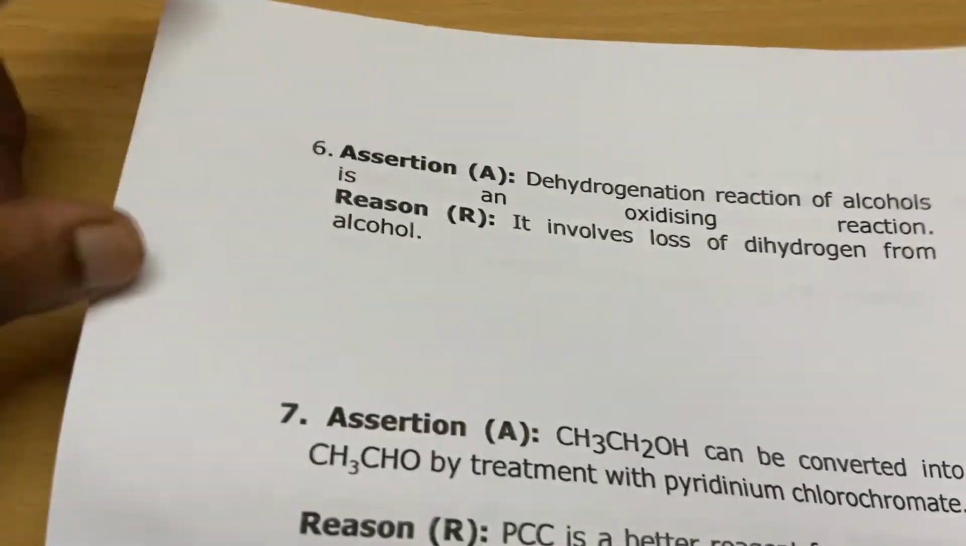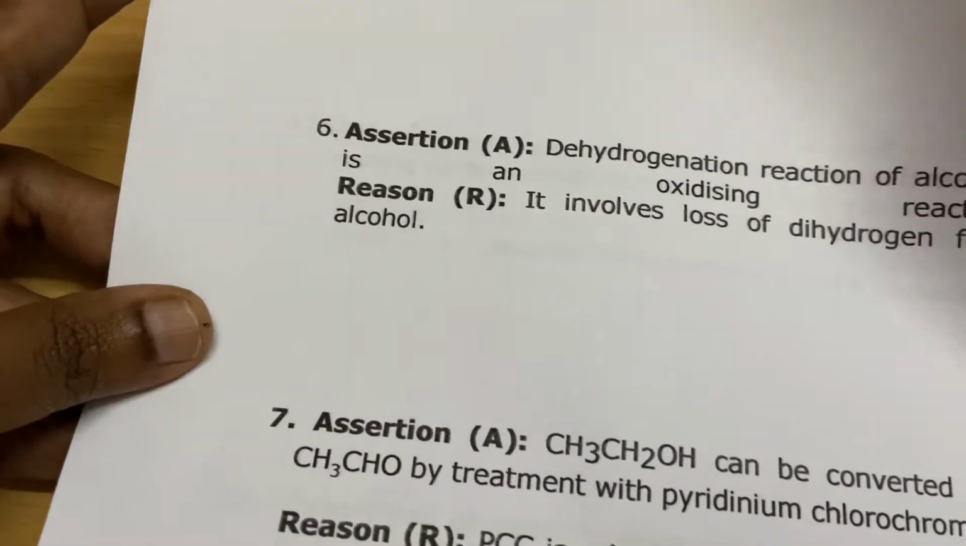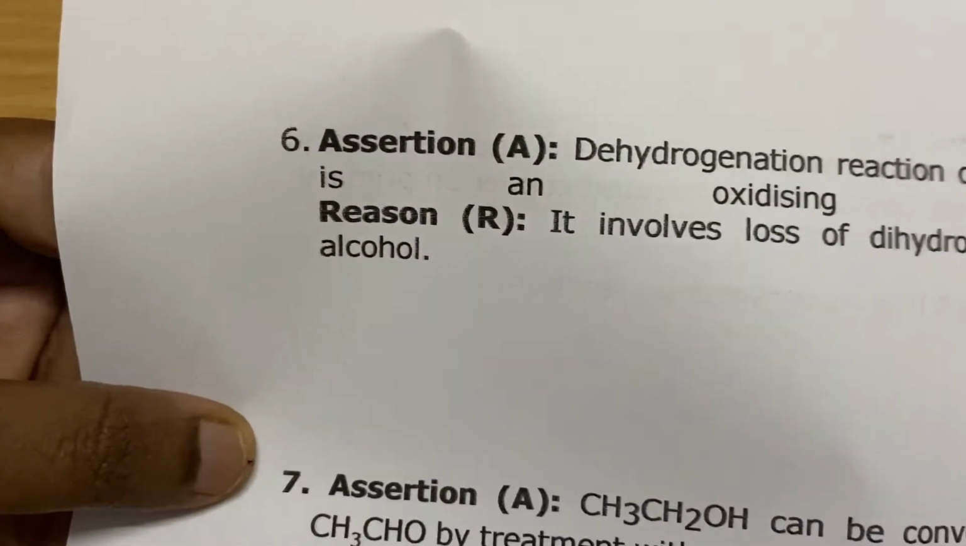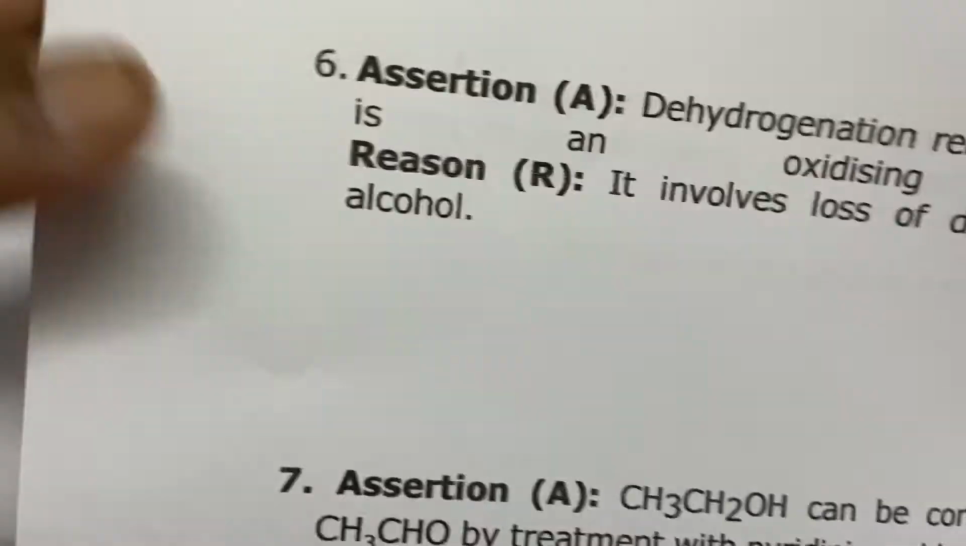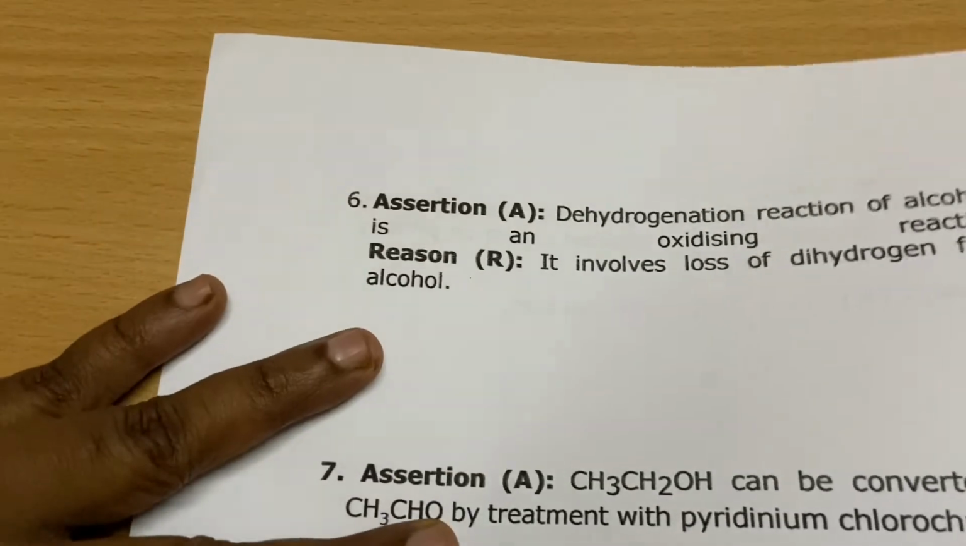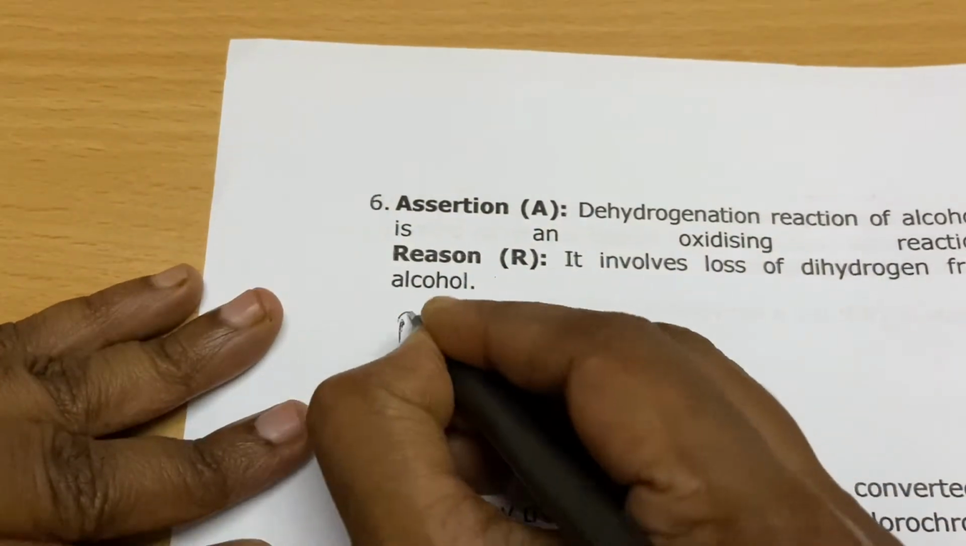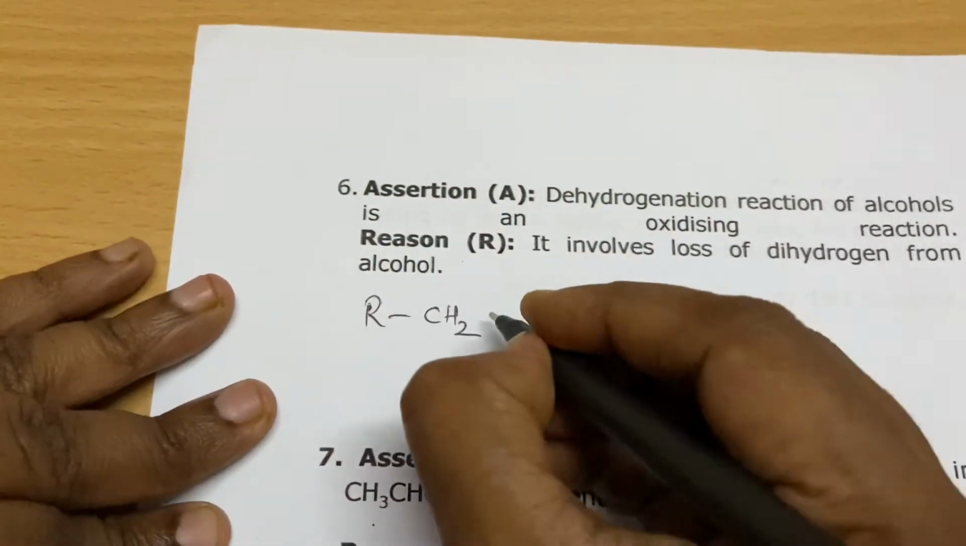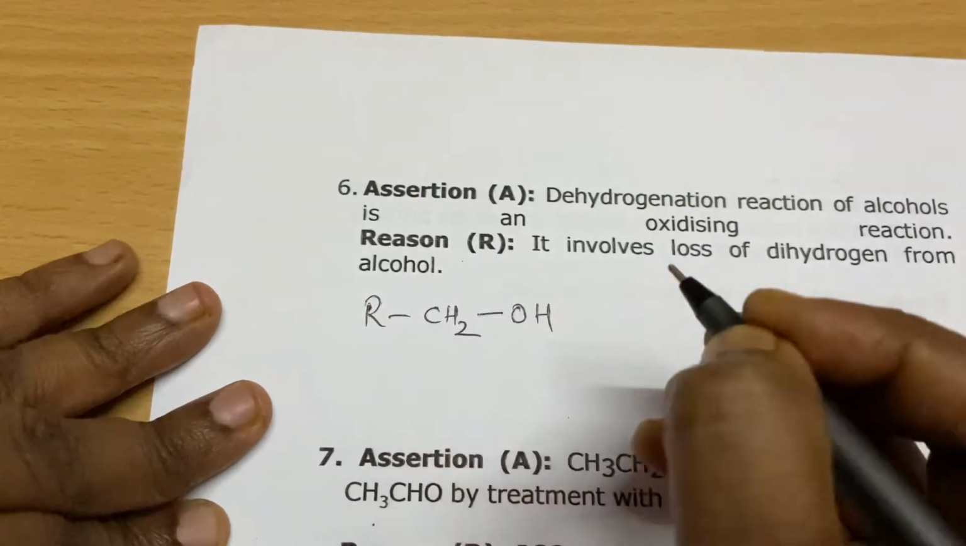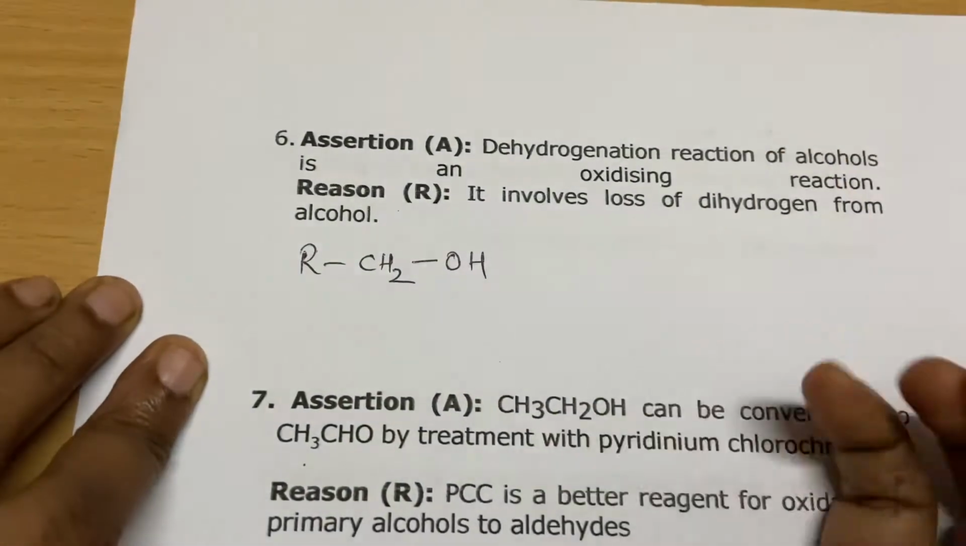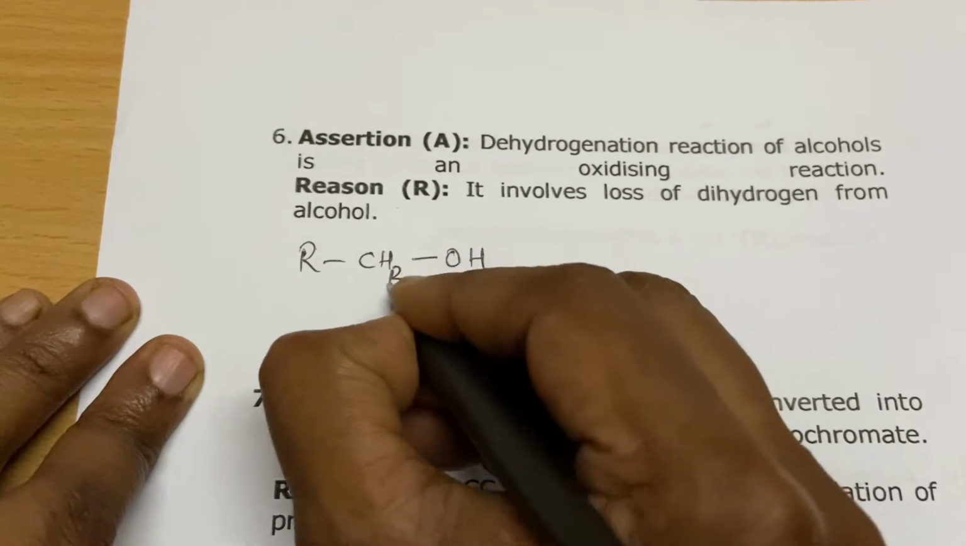Dehydrogenation reaction of alcohols is an oxidizing reaction. Let's see what happens here. Any alcohol, so I'm going to take this alcohol. Dehydrogenation of alcohol. I'm going to write one of the hydrogens as this one.